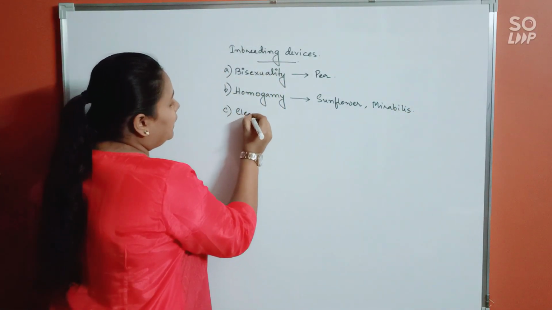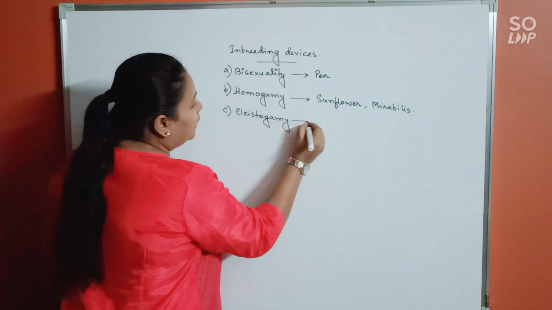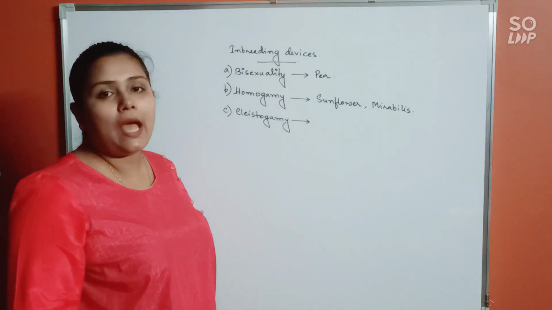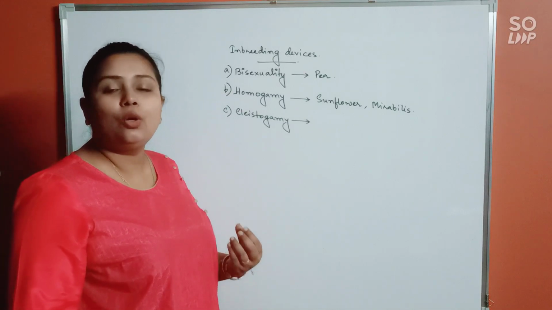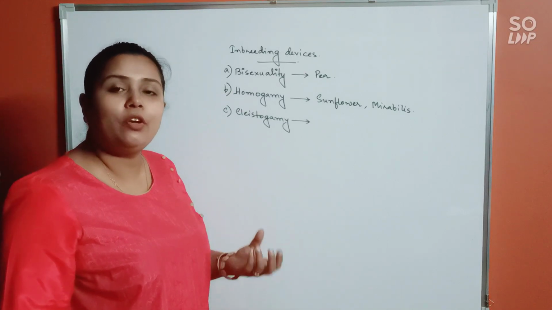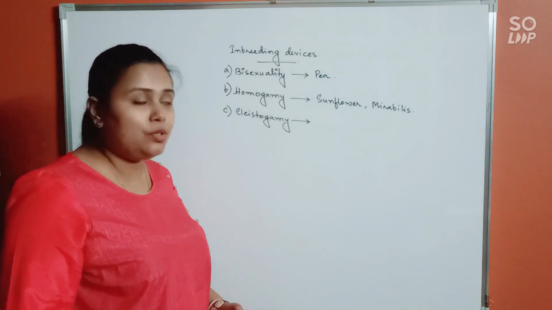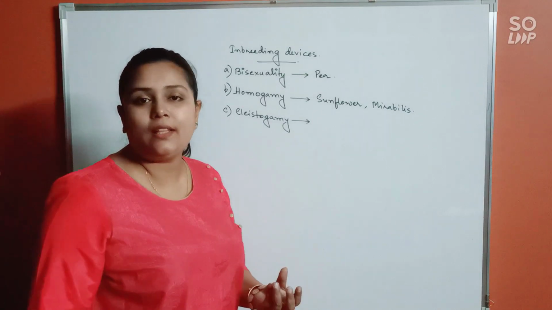Next, cleistogamy. The term cleisto itself means closed. So cleistogamy means closed flowers. The flower would not open or would not bloom. It will always remain closed. So if it always remains closed, self-pollination is the only thing that can occur.